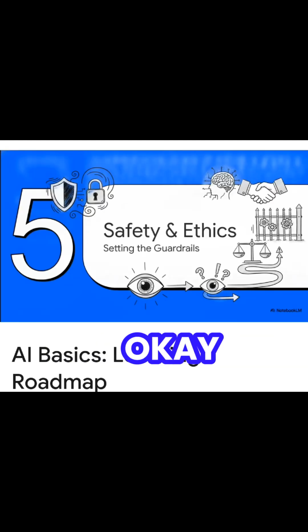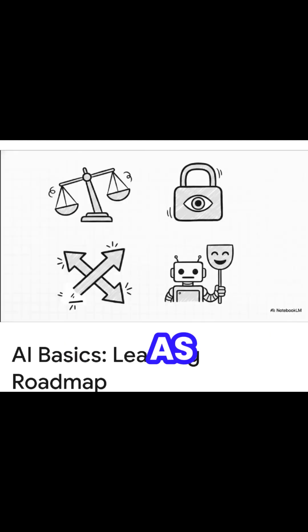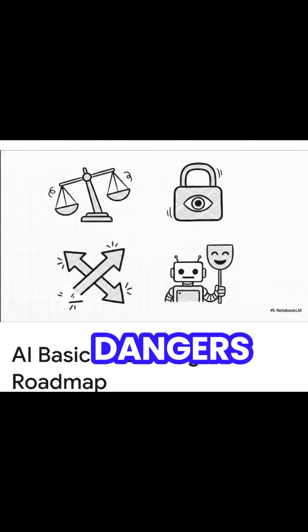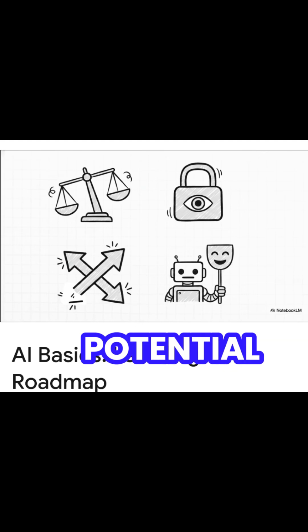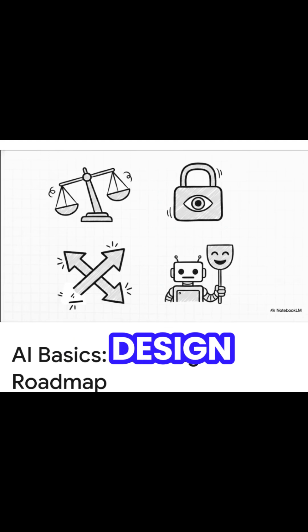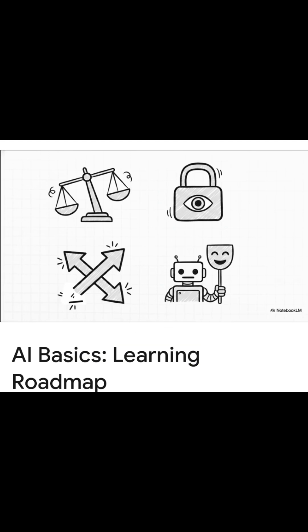Okay, final stop on our roadmap: AI safety and ethics. It's time to set up some much-needed guardrails. As your learning coach, I've got to emphasize this. Learning to use AI means understanding its very real dangers. Look, deep learning is poised to change our world, just like electricity or the internet did. The potential upside in healthcare, design, and education is massive. But the potential for harm, it's just as big.